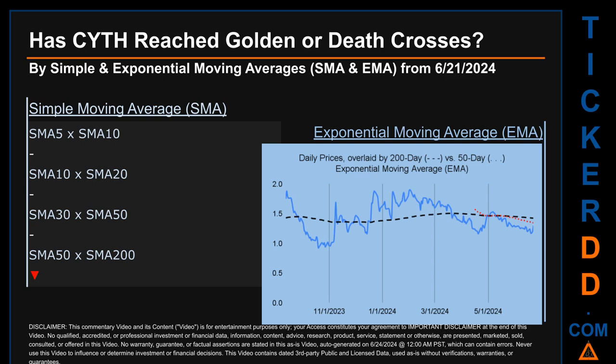For simple moving average, by comparing 50 to 200 days, we found a bearish death cross signal because the 50-day SMA crossed below the 200-day. Continuing with SMA, we looked across the 5 to 10, the 10 to 20, and the 30 to 50-day ranges to see if golden and death crosses had been reached. We could not find either a golden cross or death cross signal for the 5 to 10, the 10 to 20, the 30 to 50.